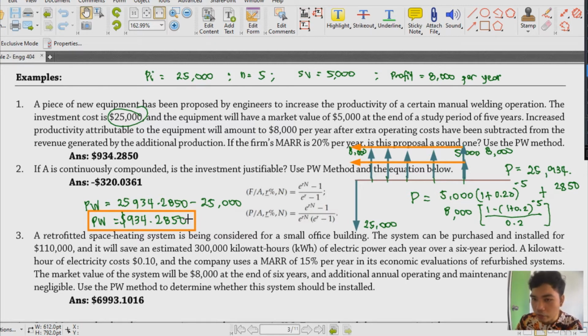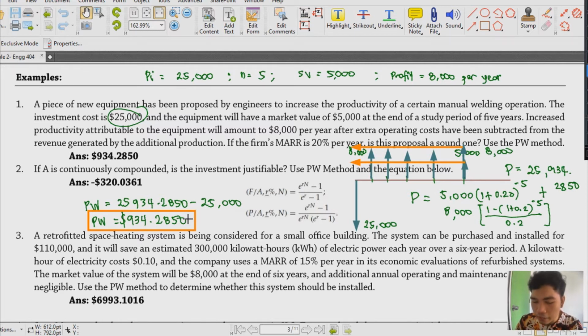So in this case, we try to consider yung 8,000 profit from all the revenues generated using the new equipment as well as yung sa salvage value niya after the study period, which is 5 years. So usually naman, yung 5 years period is sinasabi naman yan, pati yung MARR na gagamitin natin.